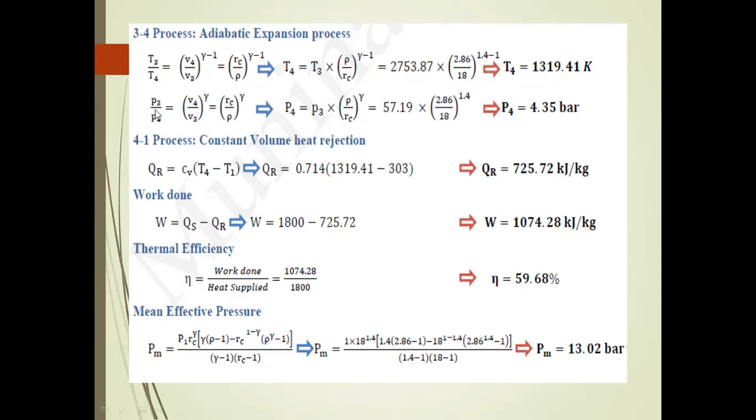Again, we find P3 by P4 is equal to V4 divided by V3 power of gamma. Again, we change the equation in terms of the compression ratio divided by the cutoff ratio, r divided by rho, power of gamma.